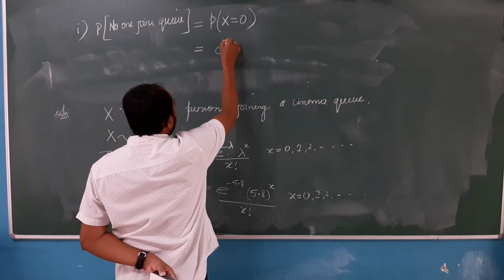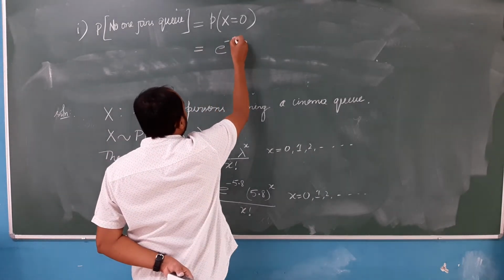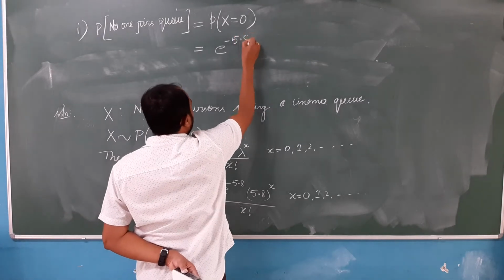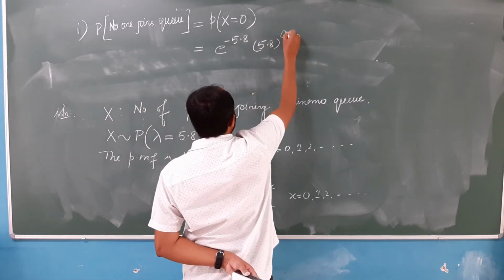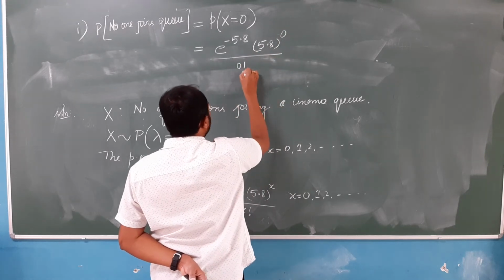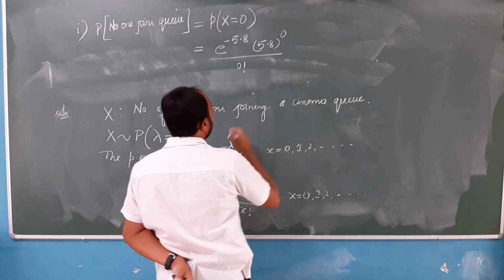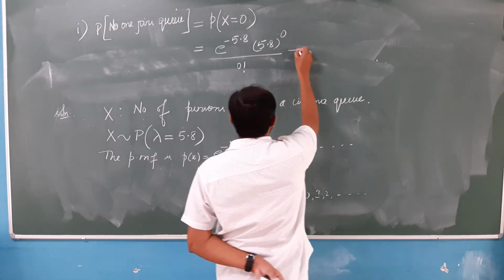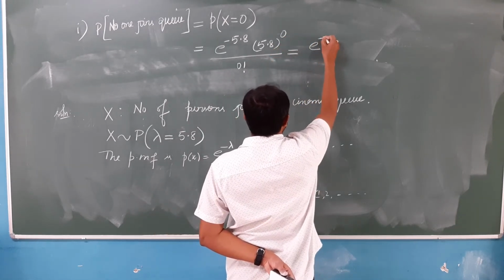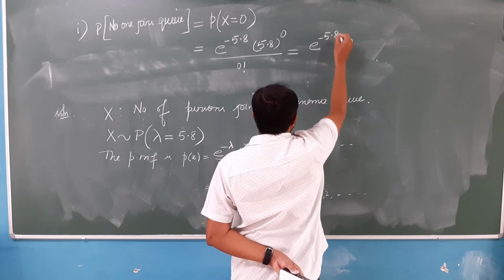So, e power minus lambda, that is lambda value is 5.8, into 5.8 to the power 0 by 0 factorial. Here anything to the power 0 is 1 and 0 factorial is also 1, so we will be getting e to the power minus 5.8.